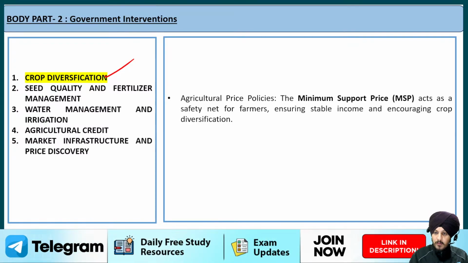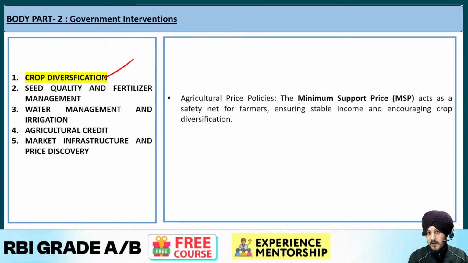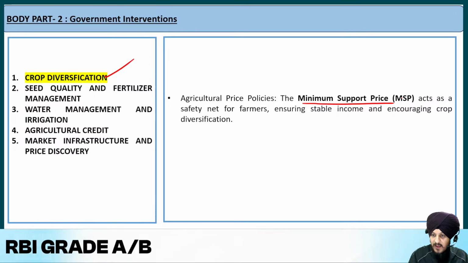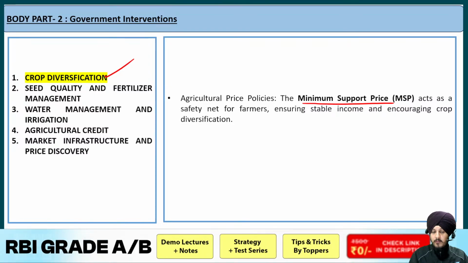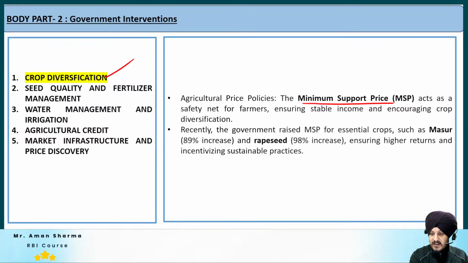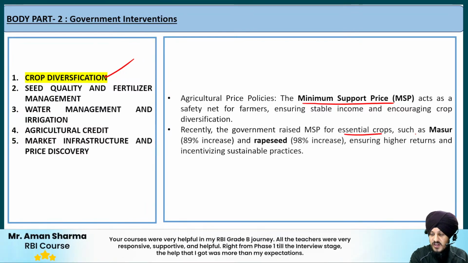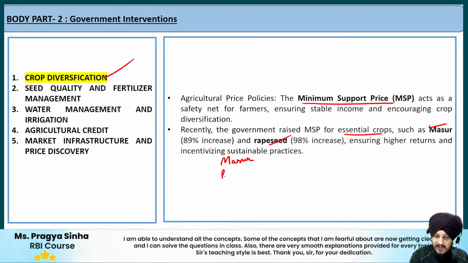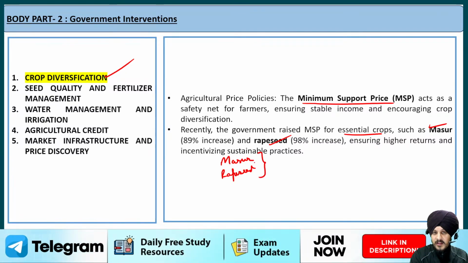And for this, the government has started bringing reforms with respect to the minimum support price. We all know what the minimum support price is, which ensures stable income for the farmers. The government has very recently raised the MSP for essential crops such as masoor and rapeseed. So what will happen when the MSP for such crops is going to get increased?